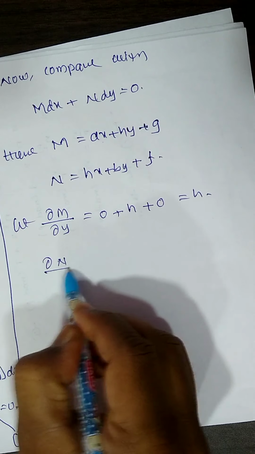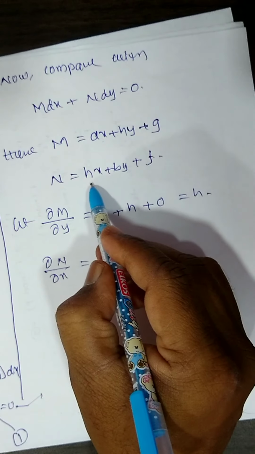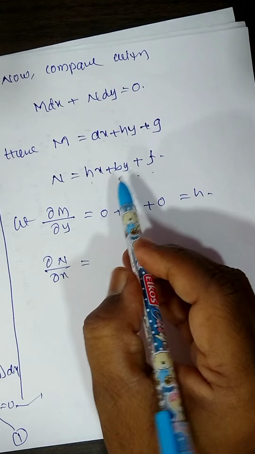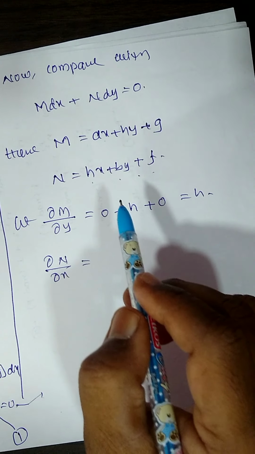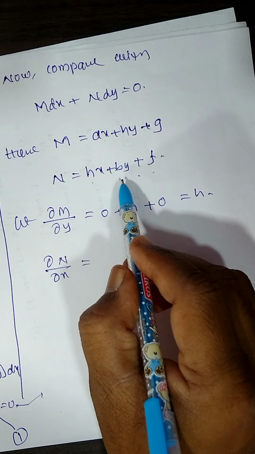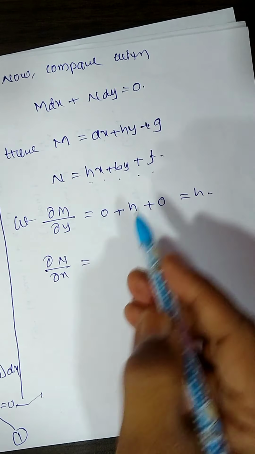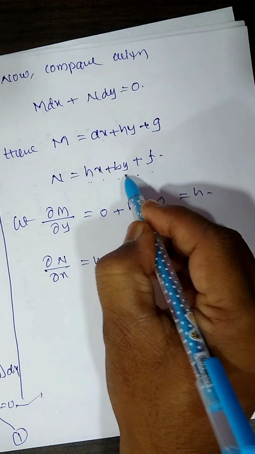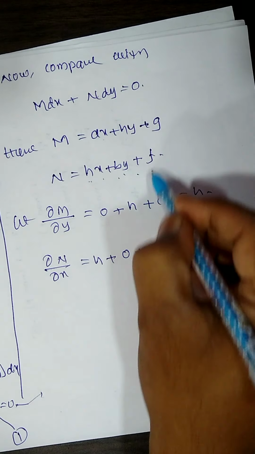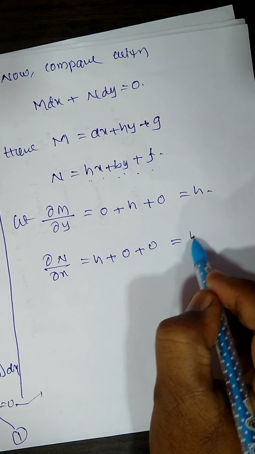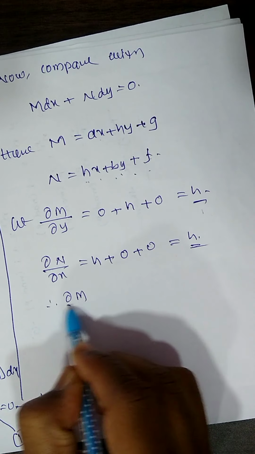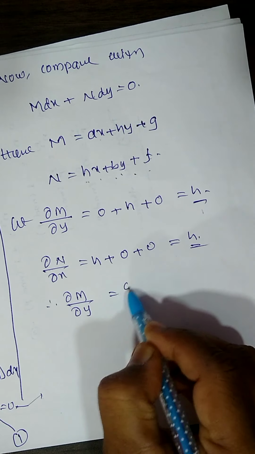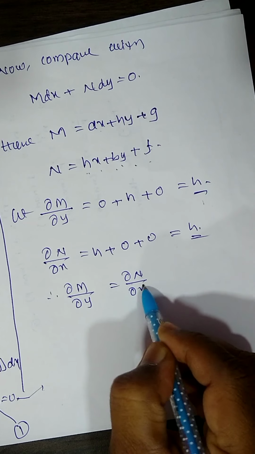And dou N by dou x: here N is hx plus by plus f, partial derivative with respect to x means y terms are treated as constants. Derivative of hx is h, derivative of constants is 0. That is equal to h. Here both are the same. Therefore dou M by dou y equal to dou N by dou x.